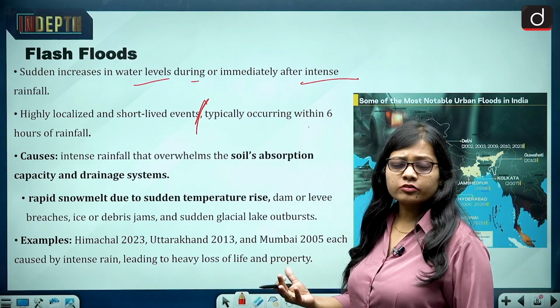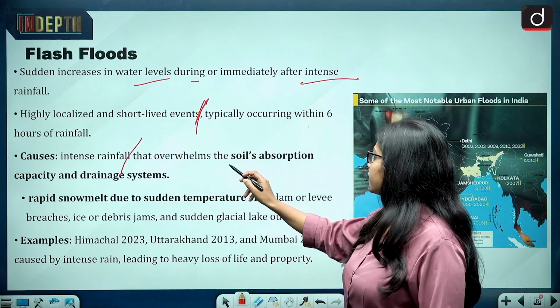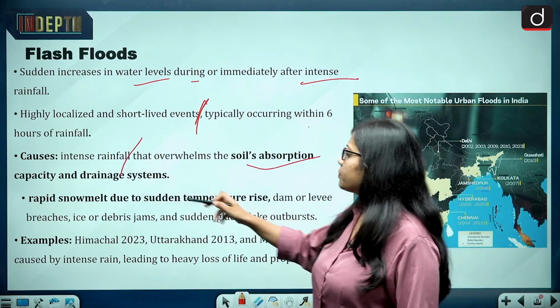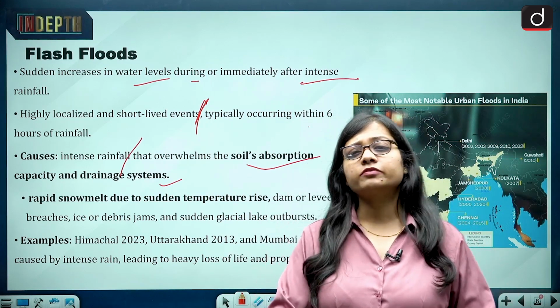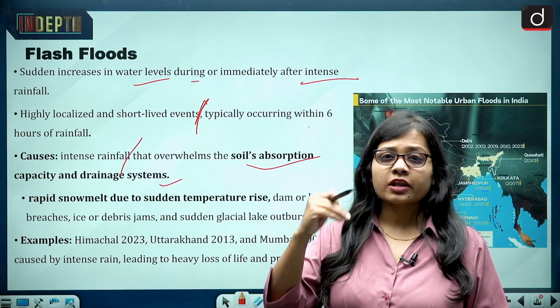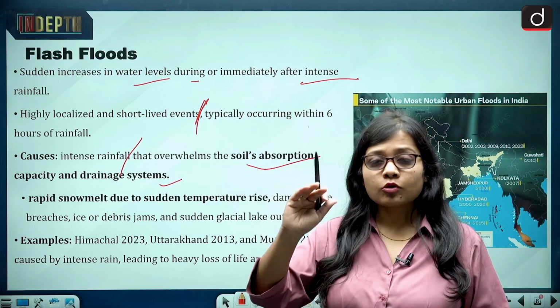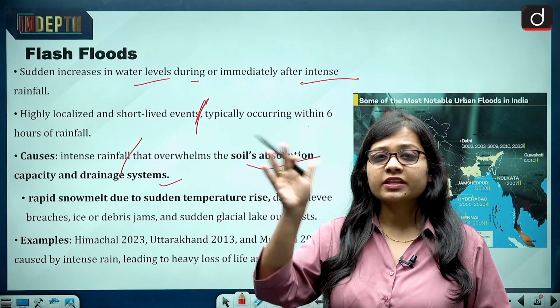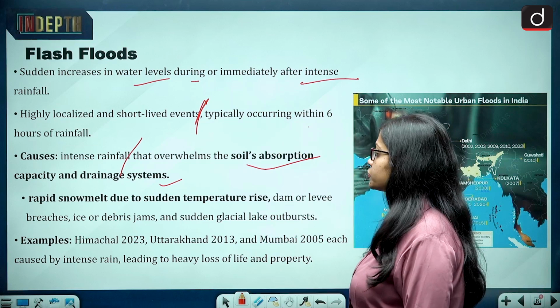A few of the causes of flash floods are intense rainfall, which overwhelms the soil's absorption capacity and drainage system. It means that whatever the capacity of the drainage system, the water level goes above it, and whatever the absorption capacity of the soil, the amount of water in that area becomes very high as compared to the absorption capacity.